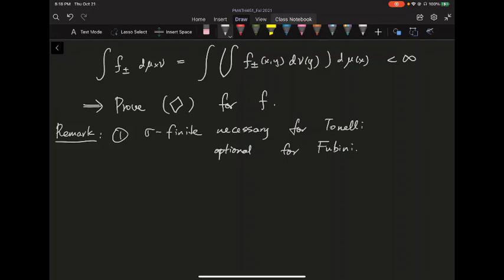That's why, for example, in Ken's course notes and a lot of the reference books, the Fubini theorem is stated without the sigma finite assumption. And second, I just want to say that Fubini and Tonelli really come together. In general, if you want to compute something like the integral of f of x, y d mu cross nu, the product measure, and you want to invoke the Fubini theorem, usually the first step is to check this function is integrable. So check f is actually in L1.